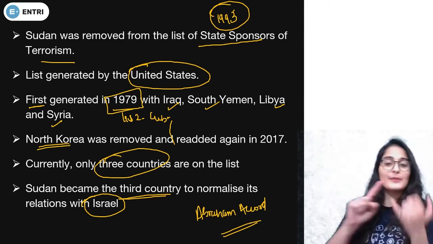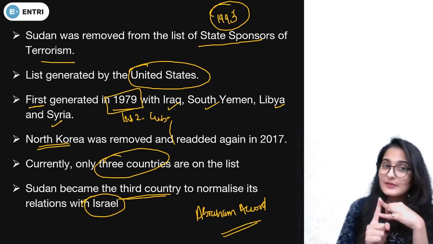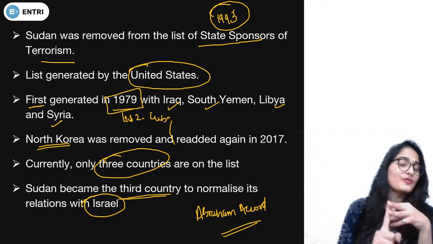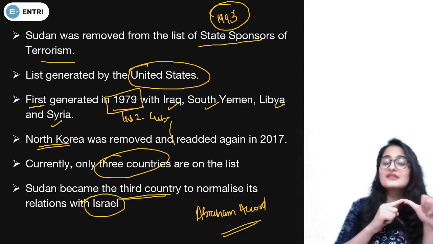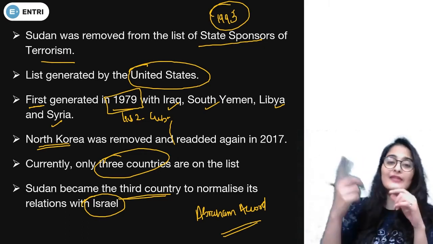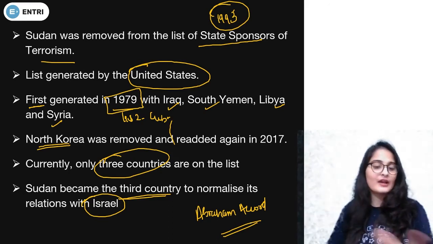So the three countries which have signed the Abraham Accord are important. Then the removal from the state sponsors of terrorism list is important. When it was added is important. The first list generation is important. Who generates the list is important. And North Korea is also important for when it was re-added.